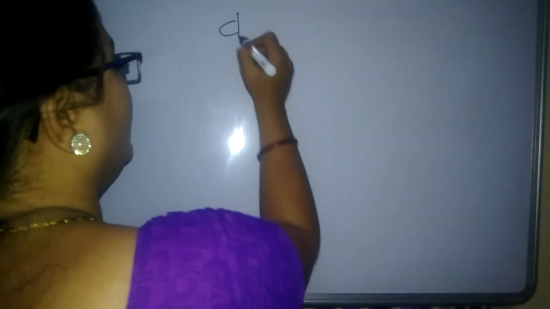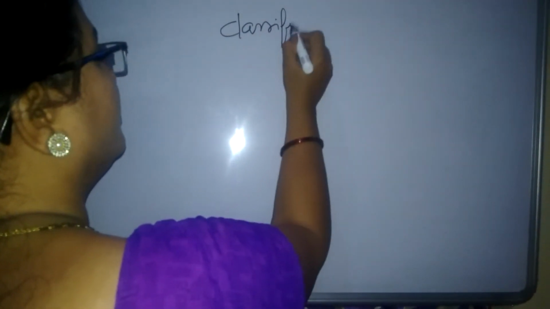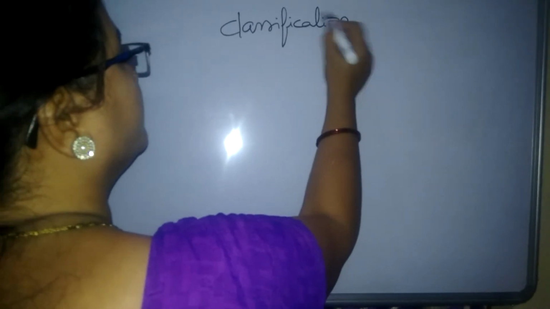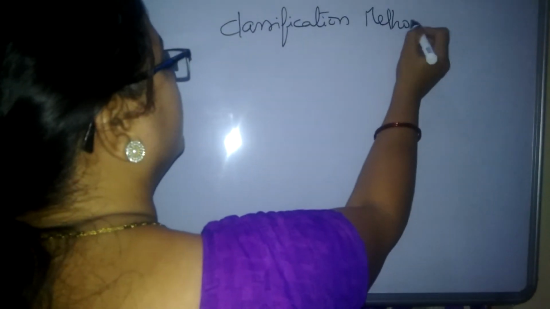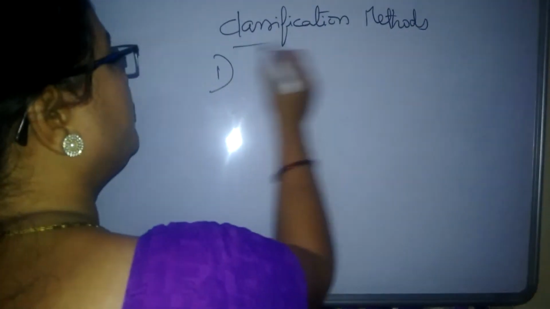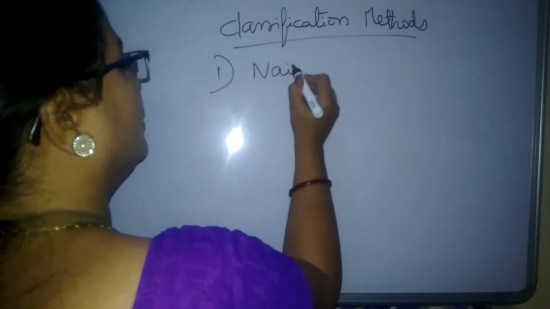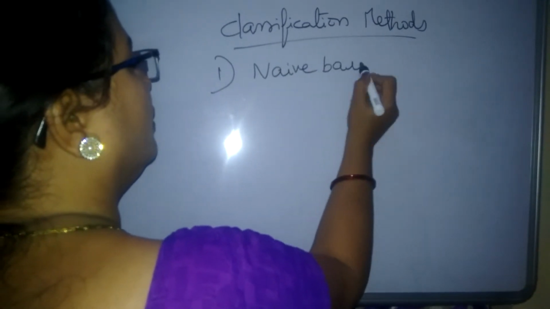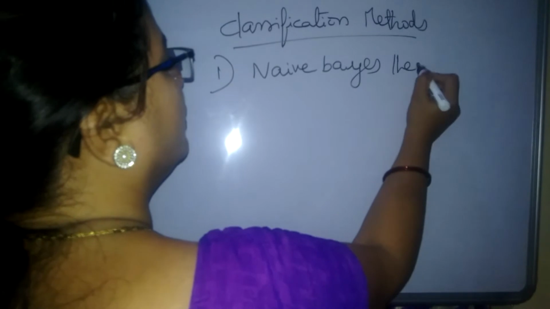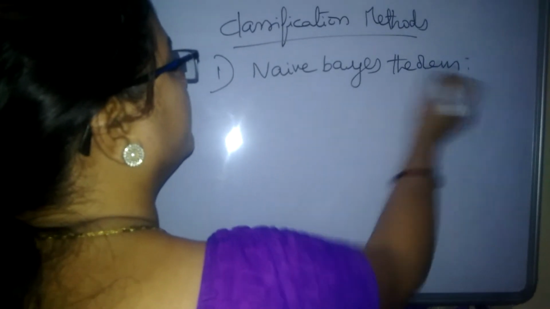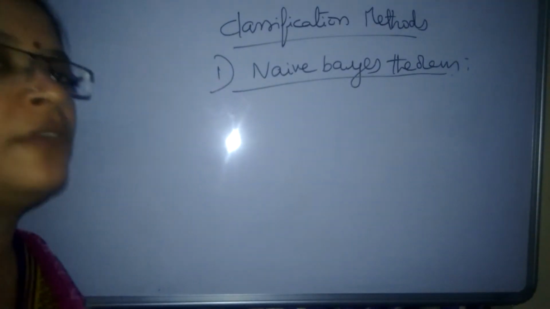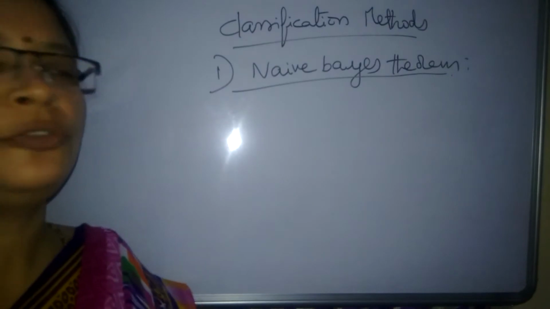In this session, we are going to talk about Naive Bayes theorem. This is considered as the first method of classification. In the classification methods, the first method is Naive Bayes theorem. The salient features of the Naive Bayes theorem we are now going to see.